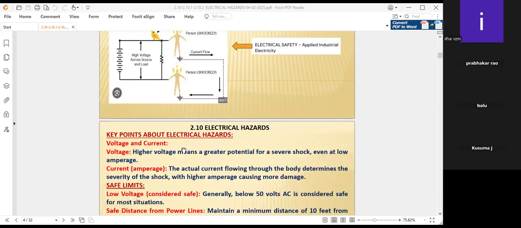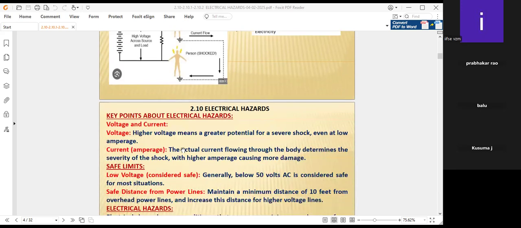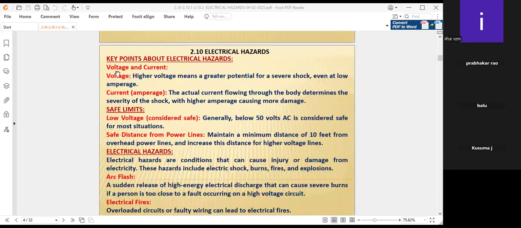Key points about electrical hazards: voltage and current. Higher voltage means a greater potential for severe shock, even at low amperage. Even at low current, if high voltage is there, the risk is definitely greater. Current is measured in amperes, and voltage in volts.